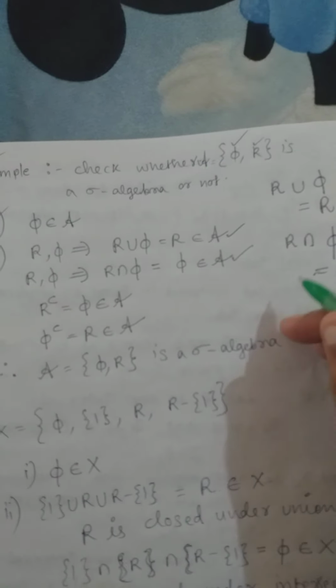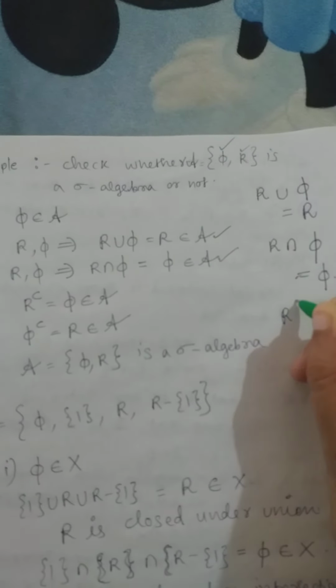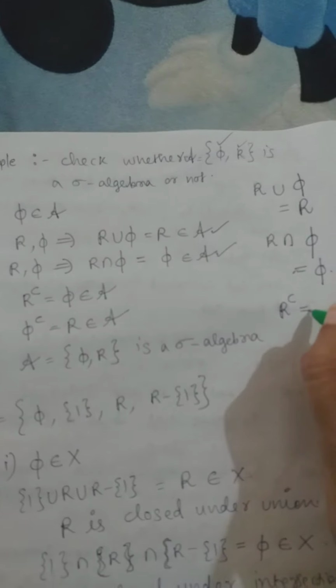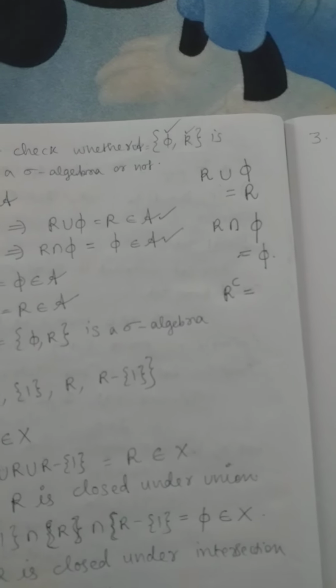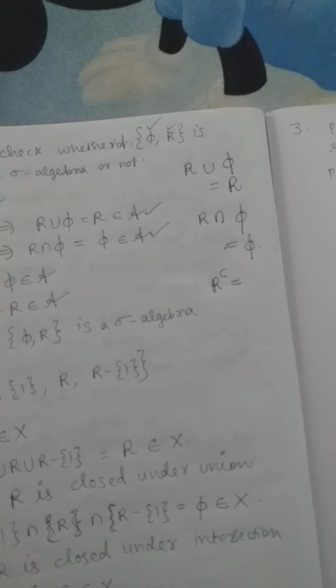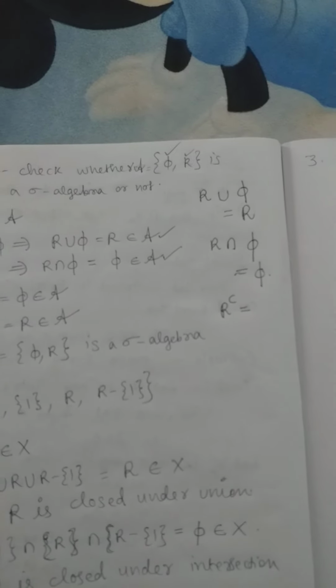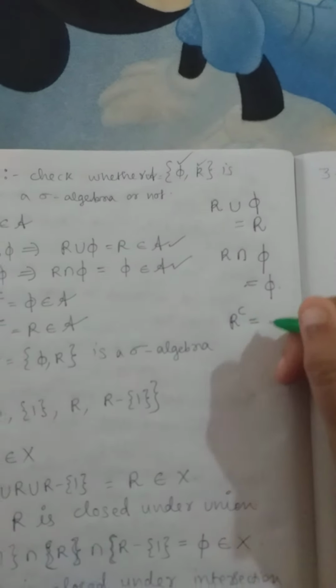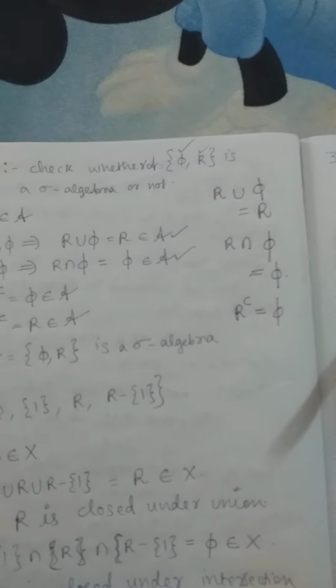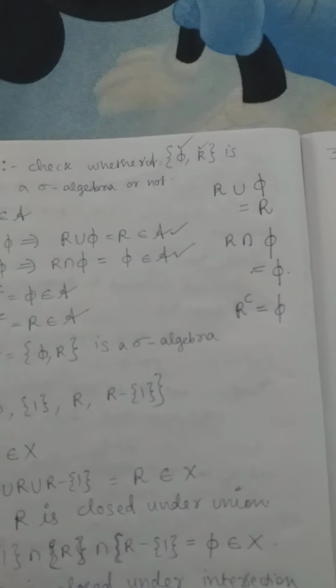So in this case, you are supposed to find the complement of R. Real number system, we all know, is the biggest number system which contains all the numbers. If we take the complement of the whole real number system, there will not be any element left. There won't be any number left out. So definitely the complement of real number system will be null set. So again we can easily see that the null set is a member of this set.